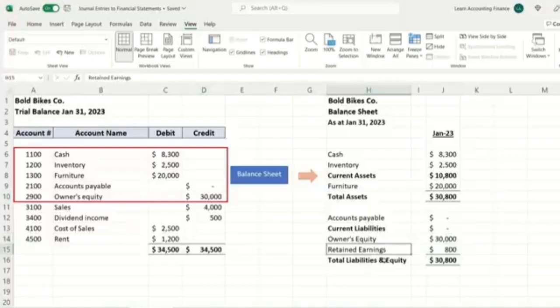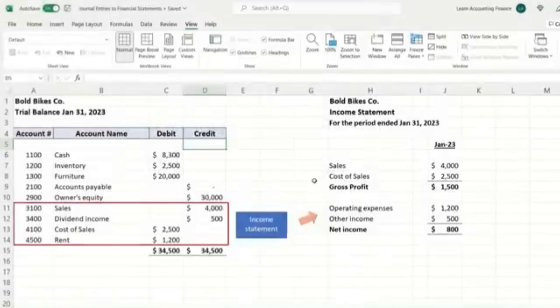And then you see retained earnings, which is really the accumulated profits at any given point. So for the month of January, with the sales and dividend income and the cost of sales and rent paid, we know that our profit was $800. So that is reflected here in the equity section, because again, this profit belongs to the owners, belongs to the equity. So it is shown in the equity section. And you can see that the total of assets and liabilities and equity is equal. This is our balance sheet equation, or the accounting equation that we discussed earlier.